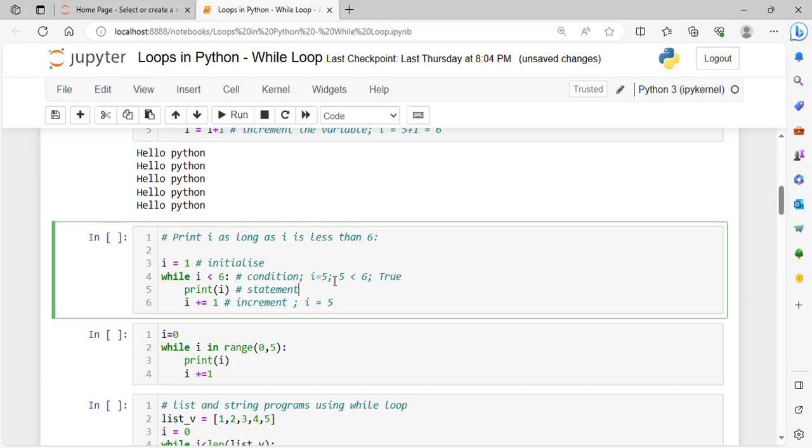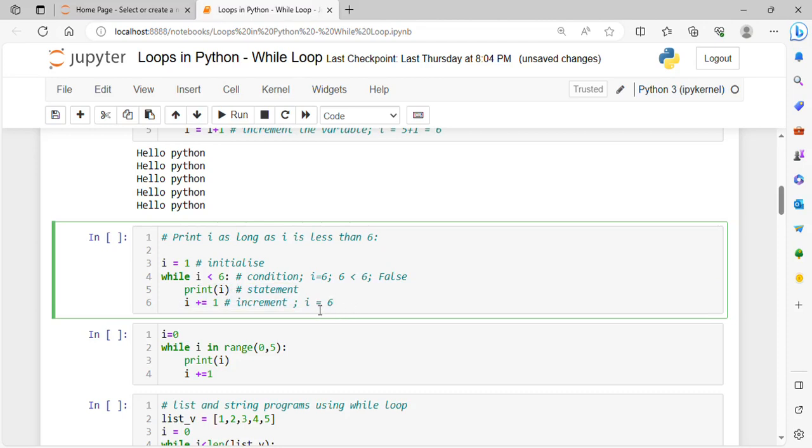Again print the value of I, and increment it, I will become 6. Now when I becomes 6, 6 less than 6 is not true. So this becomes false, and when it is false, it will not go into the loop, it will not execute this part, and it will exit the loop. This is the working.